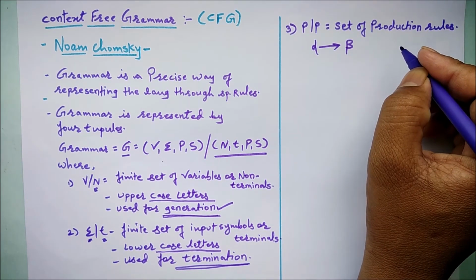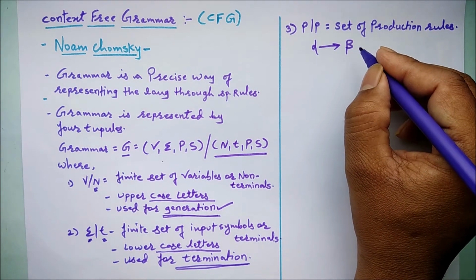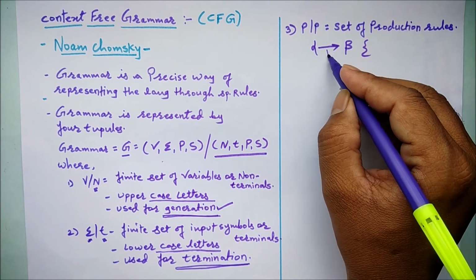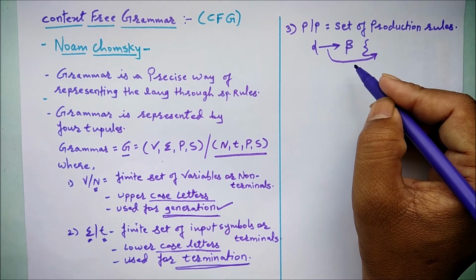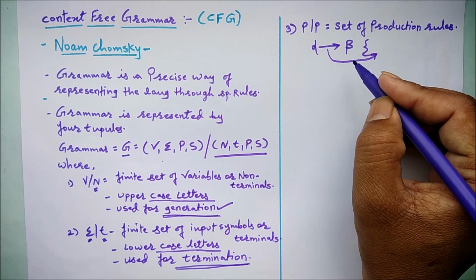In this way, the production rules will be there. This arrow is nothing but what we say as gives, right?